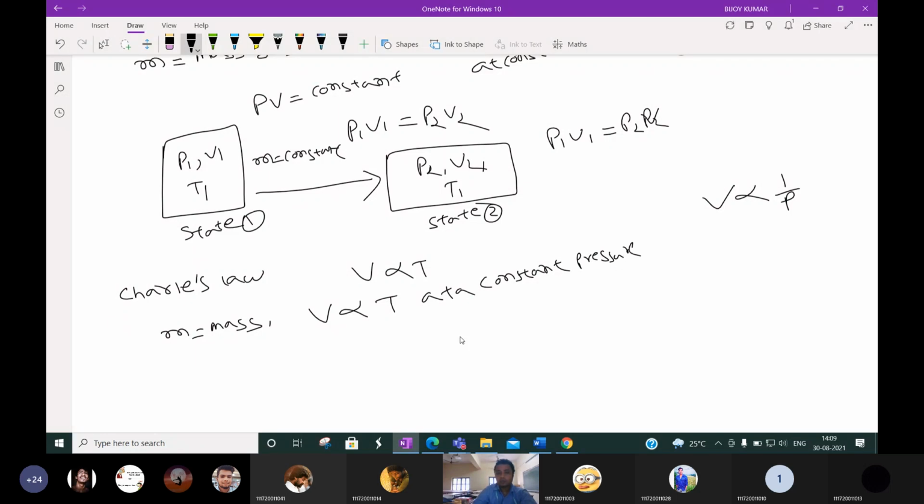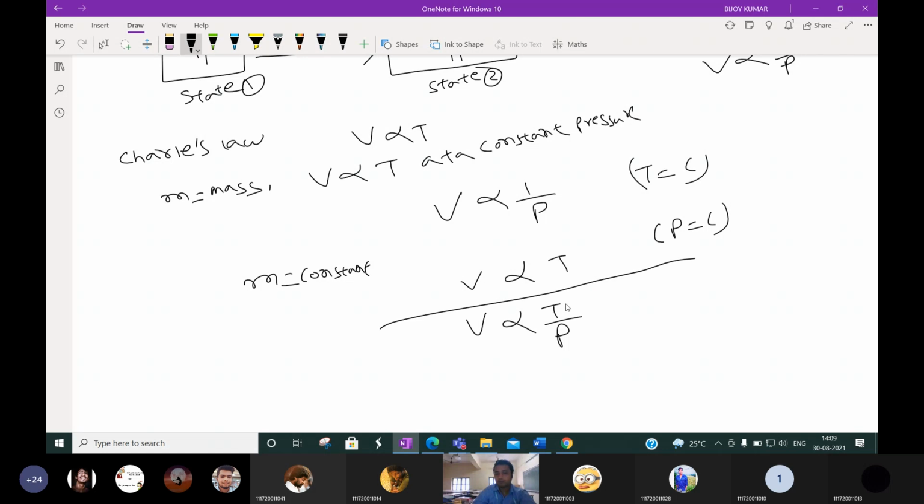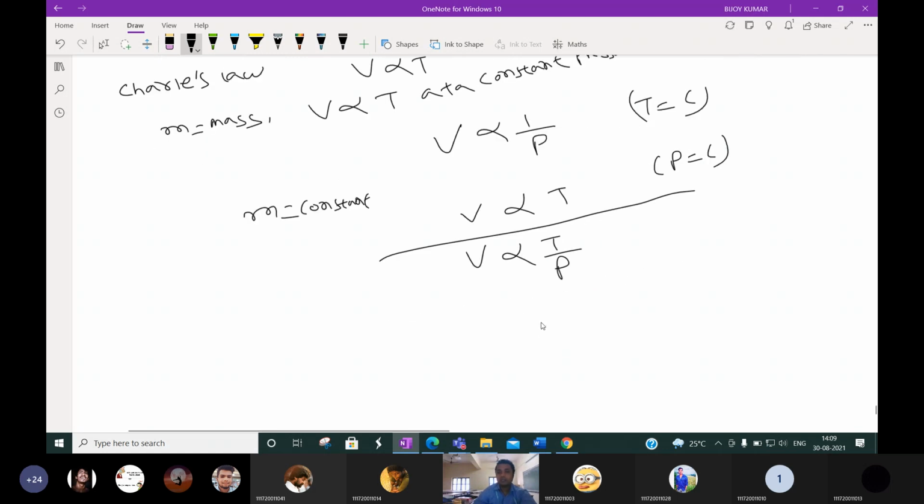Okay, so Boyle's law, we know that volume is inversely proportional to pressure at a constant temperature. And Charles' law, we know that volume is directly proportional to temperature at a constant pressure, okay, if mass is constant. Then by combining these two laws, what can we get? Volume is proportional to temperature by pressure. Then we can write PV by T is equal to constant.